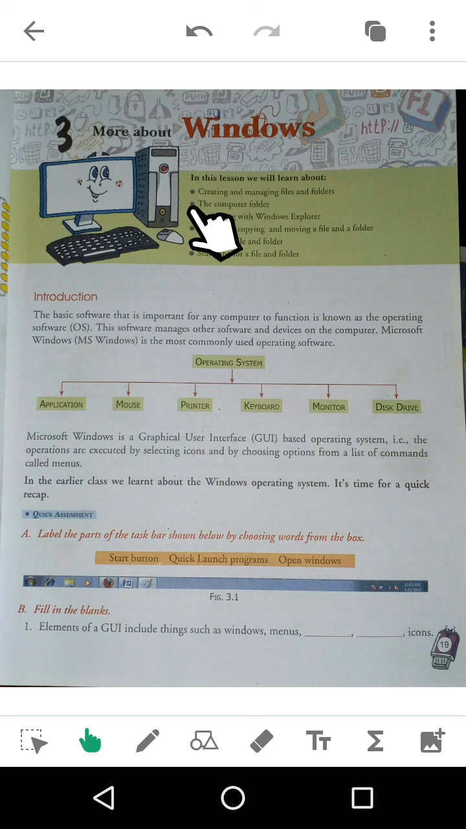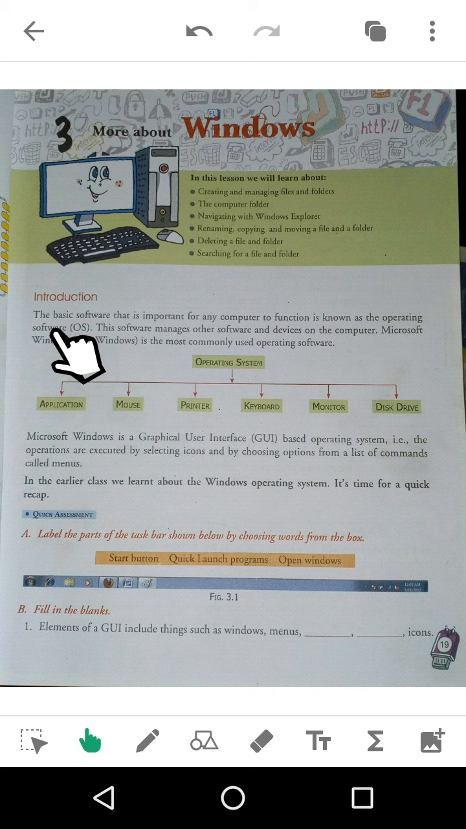Then you will come to know about the computer folder. Then navigating with Windows Explorer. Then renaming, copying, and moving a file and a folder, how you can do these steps. Then deleting a file and a folder, and the last part is searching for a file and a folder. Okay, so now we will discuss this introduction section.